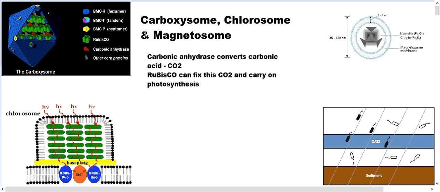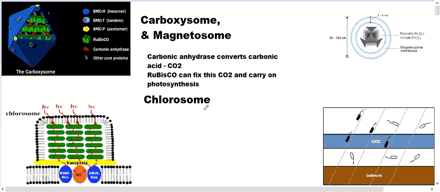Zome means a structure, or a membrane bound structure; carboxysome, magnetosome, chlorosome are all structures, right? And chloro means that it contains chlorophyll. So a chlorosome is a structure which contains chlorophyll.